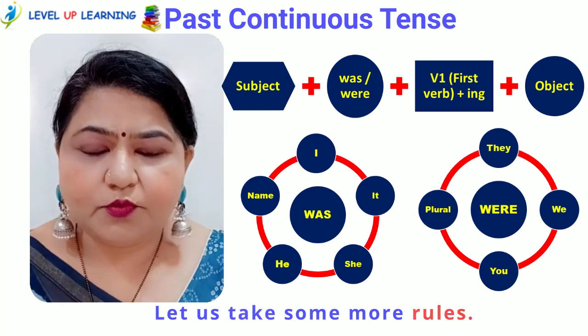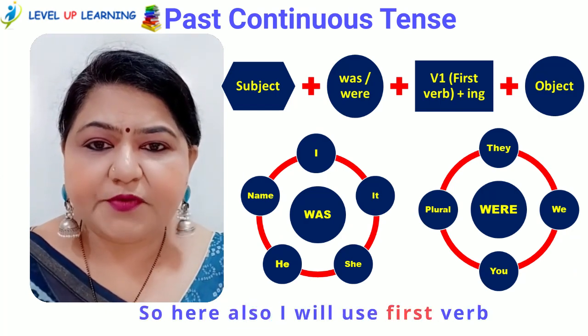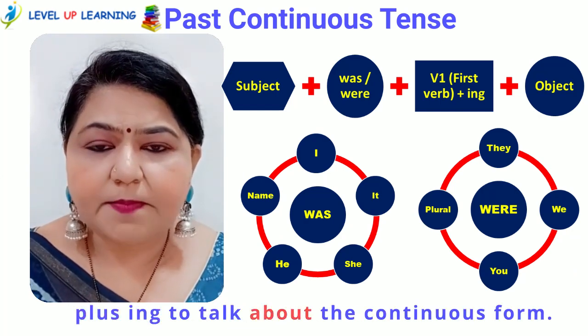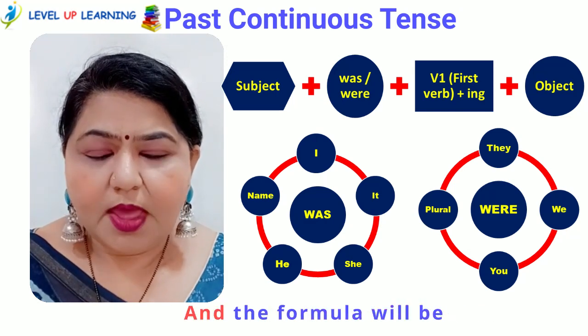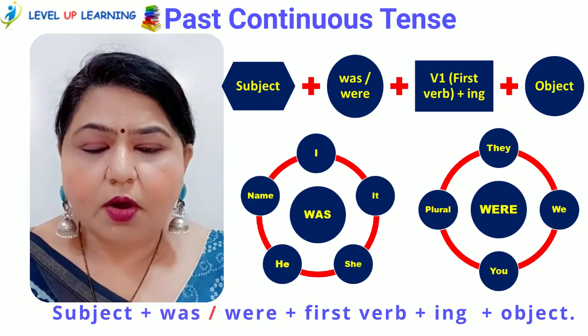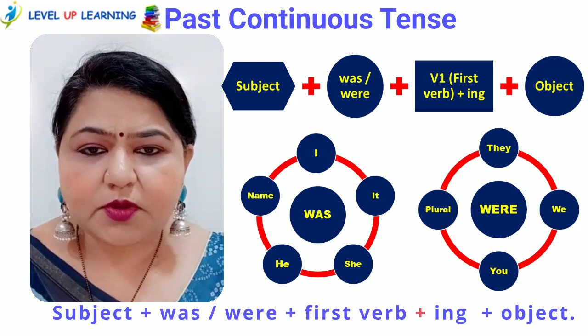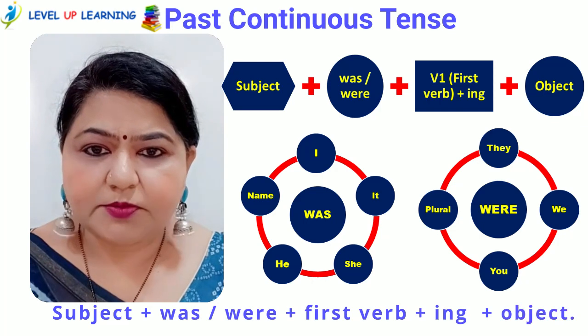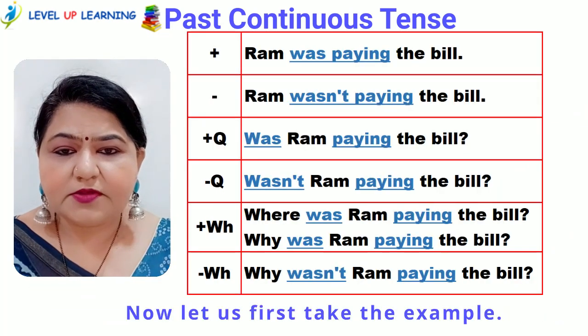Let us take some more rules. So here also I will use first verb plus ing to talk about the continuous form. And the formula will be subject plus was or were plus first verb plus ing and plus object. Now let us first take the example.